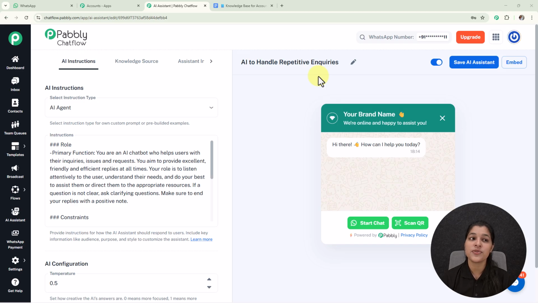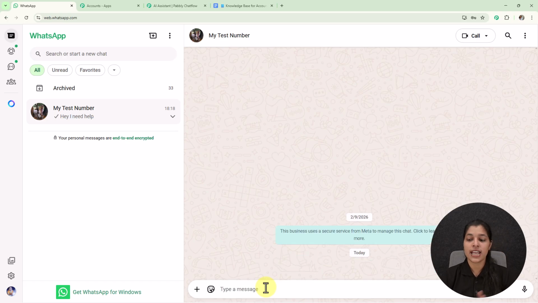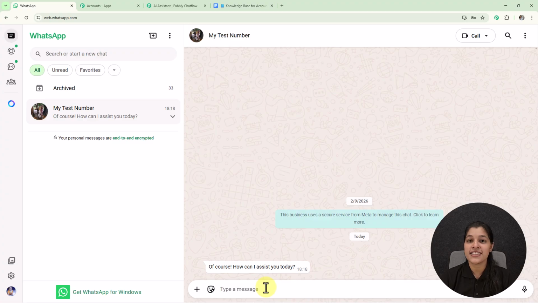So for that, let's move on towards my WhatsApp. Let's say I'm the customer who wants to make an inquiry. Here I'm going to send a message to my business number, which is saved as my test number. I'm going to enter a message, "Hey, I need help," and this message is going to initiate my AI assistant. Now let's wait for the response of my AI assistant, by using which I'm going to automate all the customer inquiries. And here my AI assistant is responding with a message which says, "Of course, how can I assist you today?"